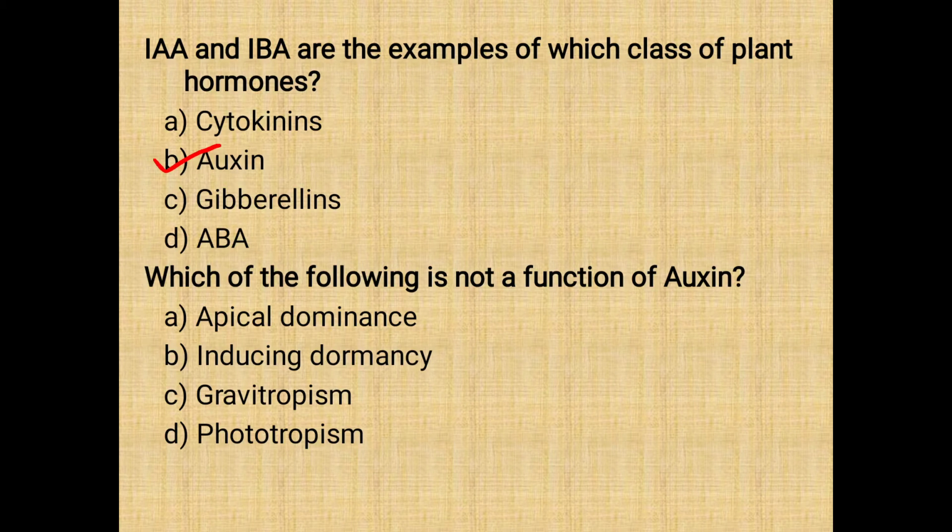In our lecture we studied that apical dominance, gravitropism and phototropism. All these are the functions of auxins. So among this, inducing dormancy is not a function of auxin. Rather than inducing dormancy, auxin prefers to break the dormancy.